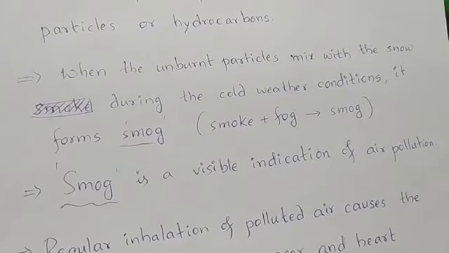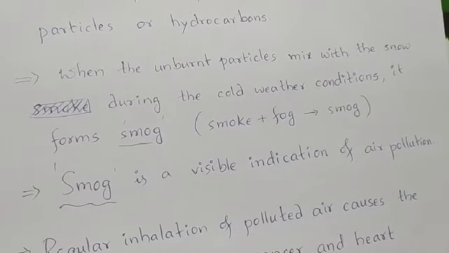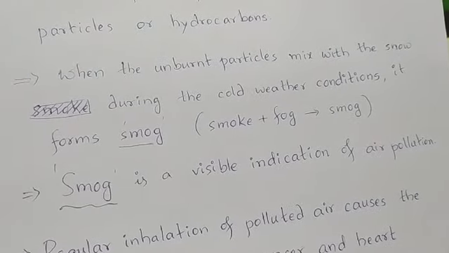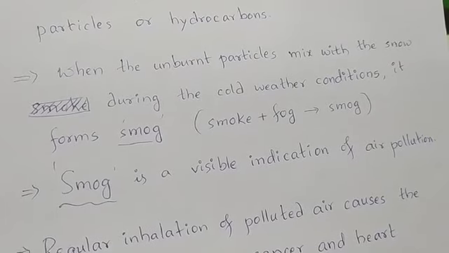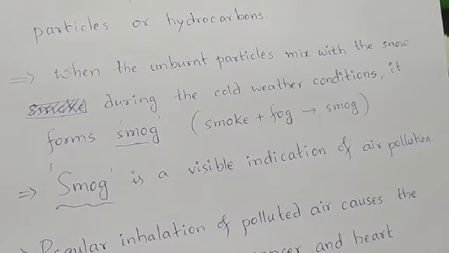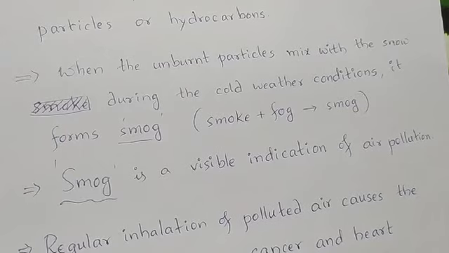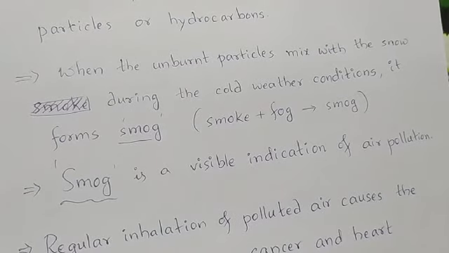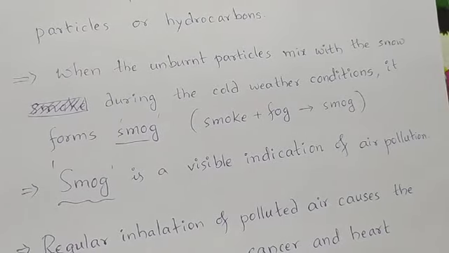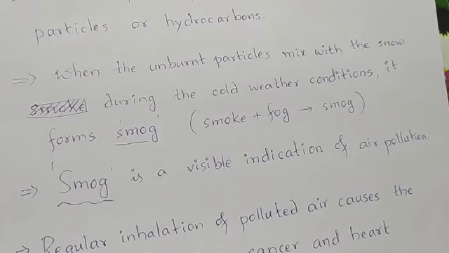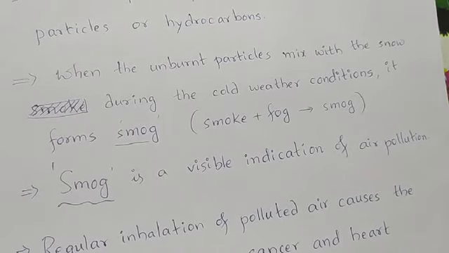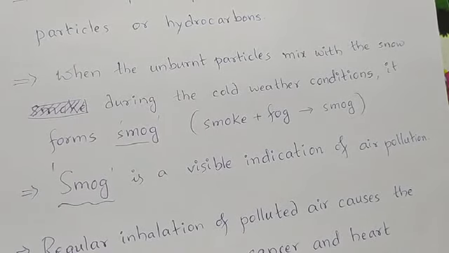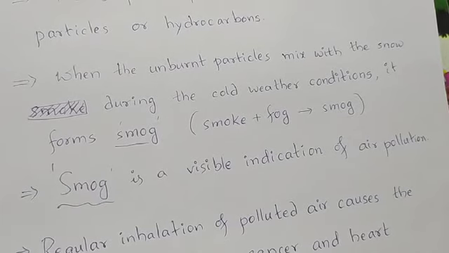When the unburnt particles mix with the snow during the cold weather conditions of the winter, it forms smog.